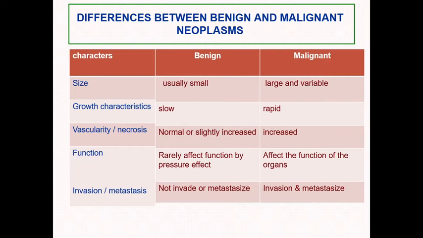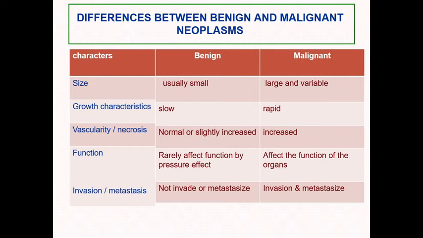grossly, the size of the tumor is usually small in benign and large in malignant. The growth characteristic is slow in benign and rapid in malignant tumors. The vascularity is normal or slightly increased in benign tumors, while it is increased in cases of malignancy.